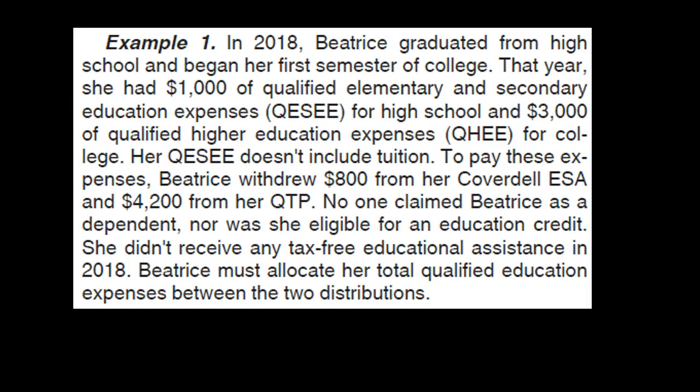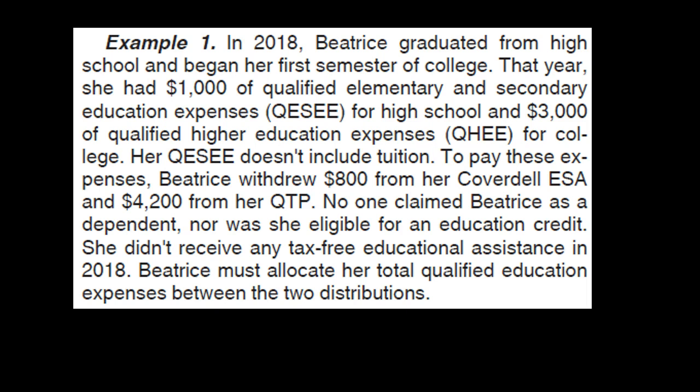Example 1. In 2018, Beatrice graduated from high school and began her first semester of college. That year, she had $1,000 of qualified elementary and secondary education expenses, QESEE, for high school, and $3,000 of qualified higher education expenses, QHEE, for college. Her QESEE doesn't include tuition. To pay these expenses, Beatrice withdrew $800 from her Coverdell ESA and $4,200 from her QTP. No one claimed Beatrice as a dependent, nor was she eligible for an education credit. She didn't receive any tax-free educational assistance in 2018.